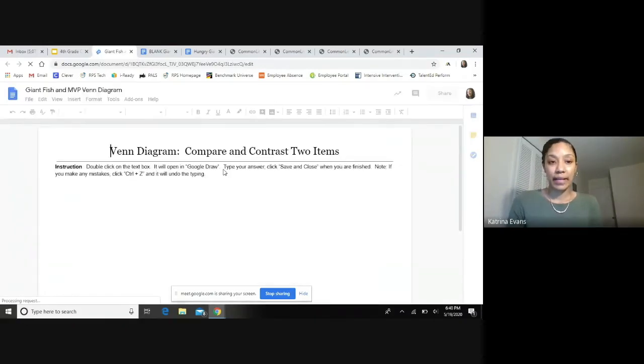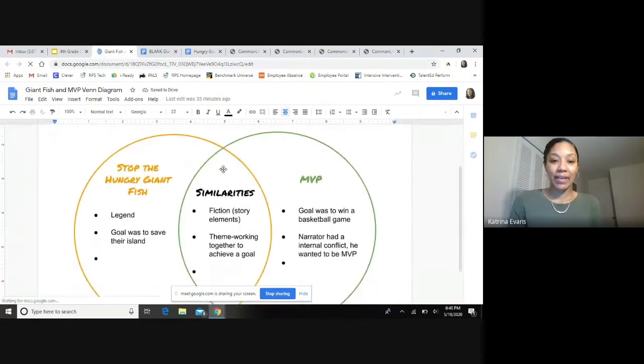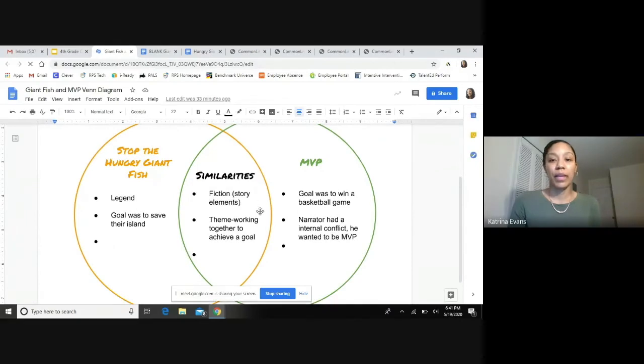On my Venn diagram, I have that both stories are similar because they're both fiction. In a fictional story, we know we have story elements where there's characters, settings, problems, and solutions. So the characters in The Giant Hungry Fish were the men and the women of the island. But in MVP, we had the players on the team. We had Cole, we had Derek, we had the other team members and the other team that they played against.